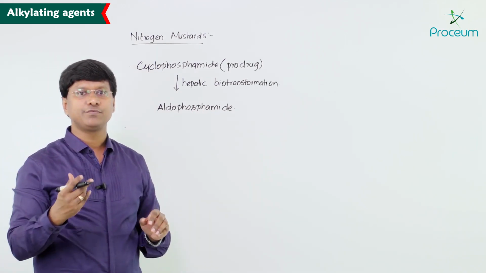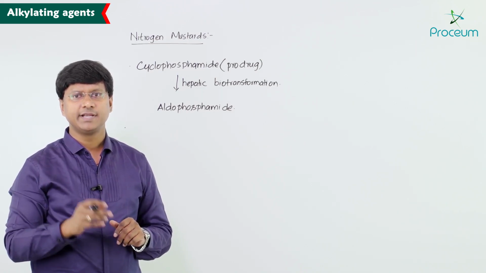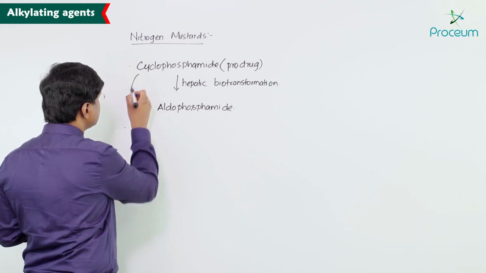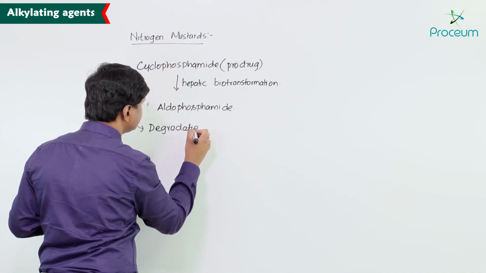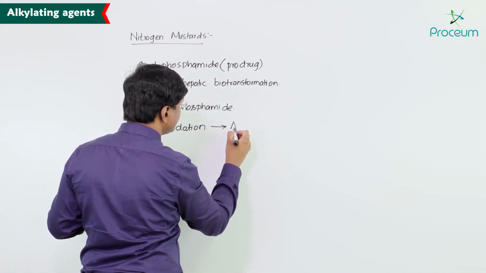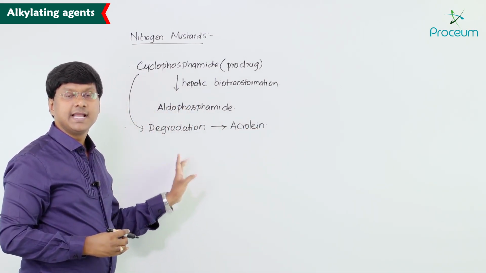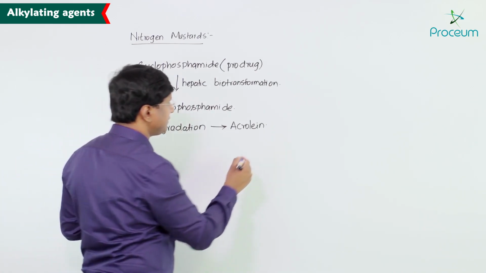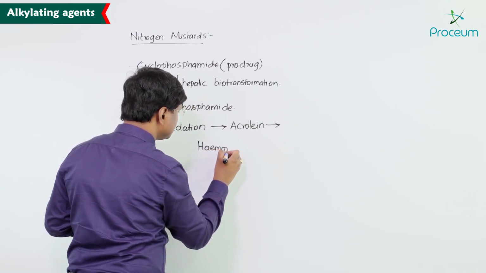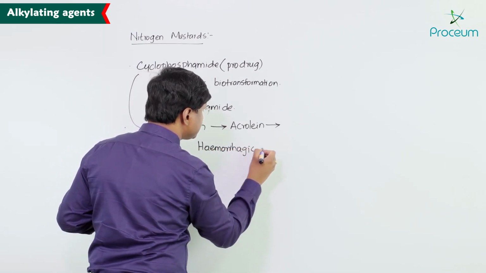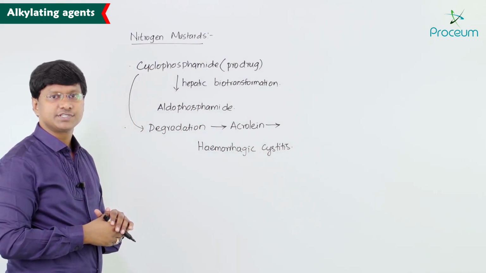Remember, once cyclophosphamide undergoes degradation, one of the degradation products is acrolein. So cyclophosphamide upon degradation is converted into a substance called acrolein, and this acrolein is the one which is responsible for hemorrhagic cystitis.